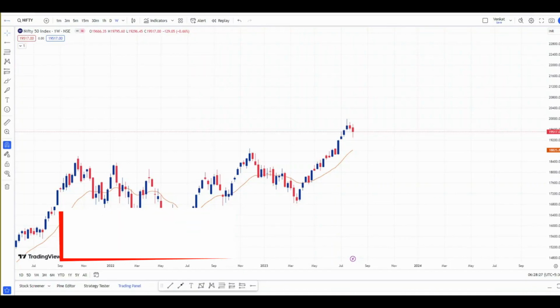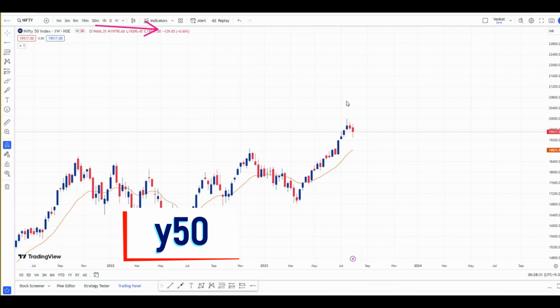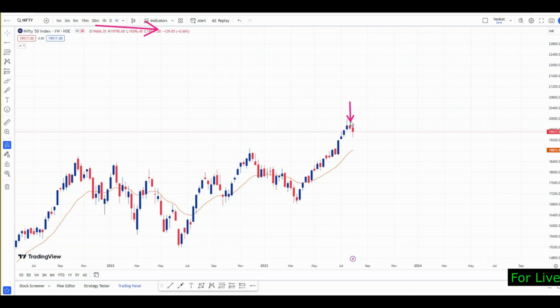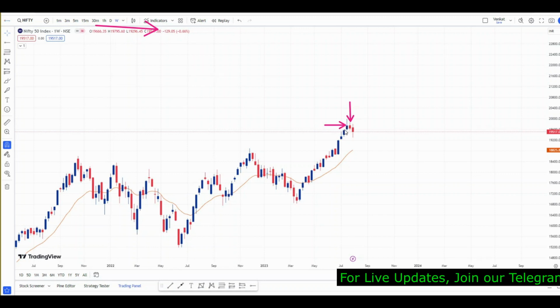Now let's see the analysis of Nifty. Here I am using the Nifty weekly chart. As you can see, last week's candle is a spinning top, and that too formed inside the previous week's candle. So what was our view last week? In last week's video also, we discussed the same thing.